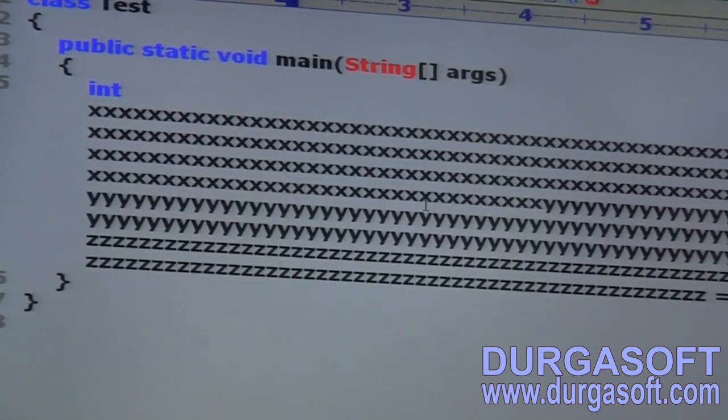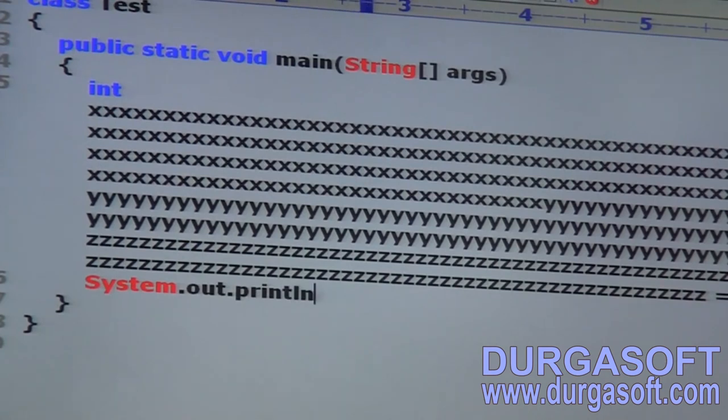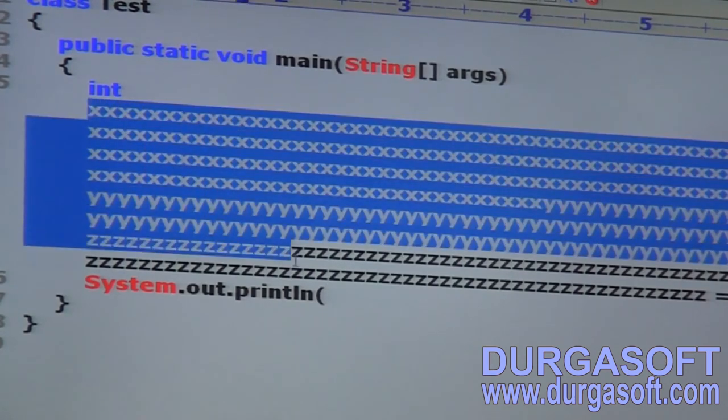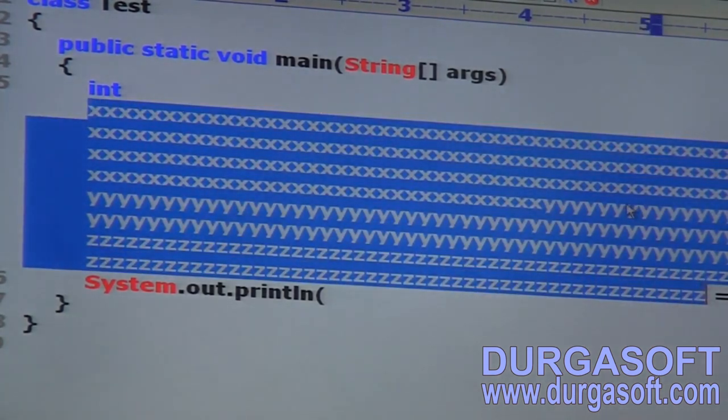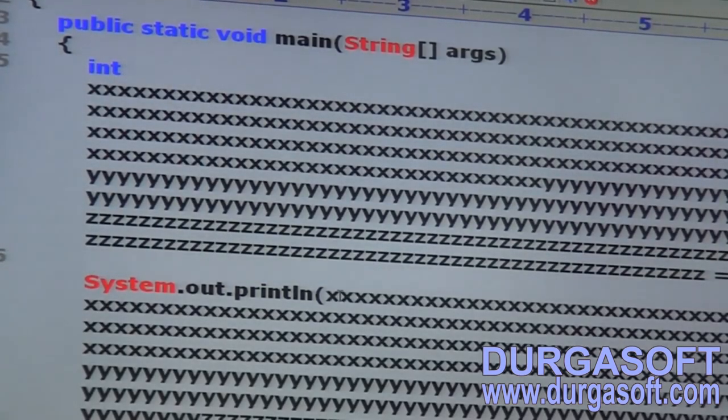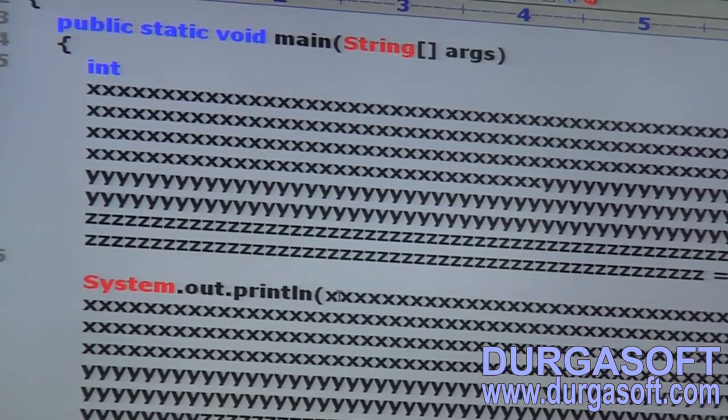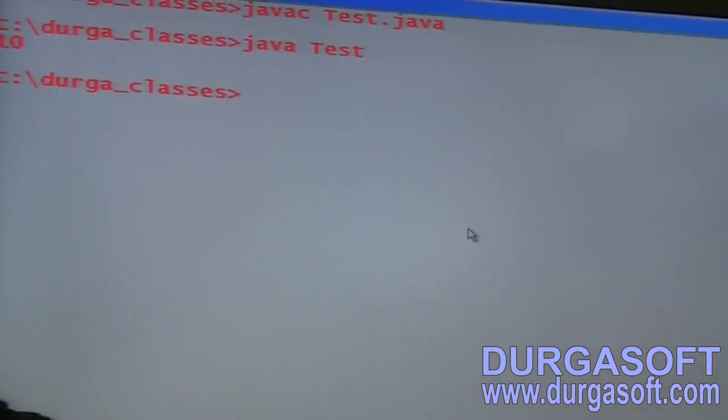Suppose I want to print the value of this variable. System.out.println of, okay, luckily we have the copy paste option. From here to here I am taking, and then the semicolon. Now observe, what output are we going to get by default? Yes boss, the code compiles fine, and the answer is 10.